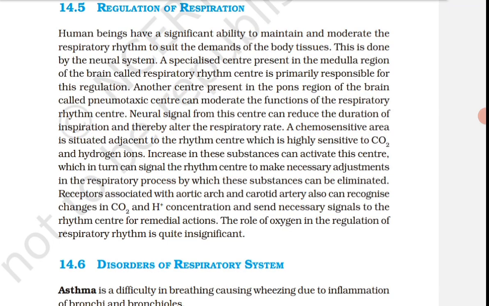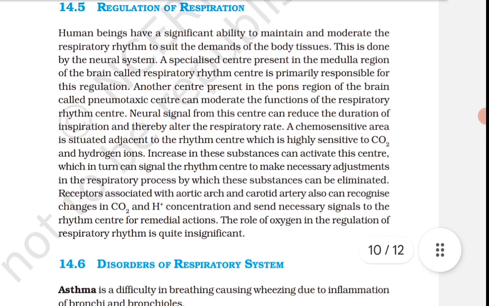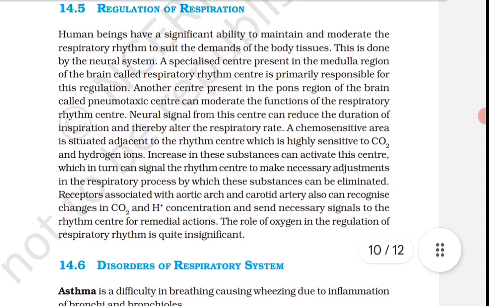Neural signals from this center can reduce the duration of inspiration and thereby alter the respiratory rate. A chemosensitive area is situated adjacent to the rhythm center, which is highly sensitive to CO2 and hydrogen ion.